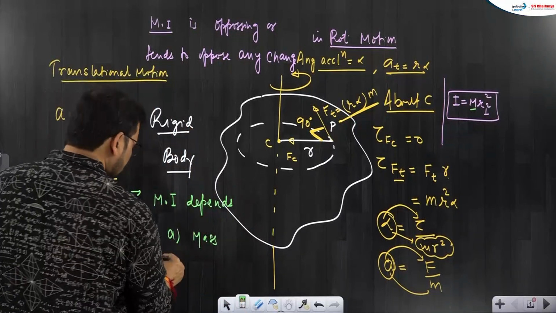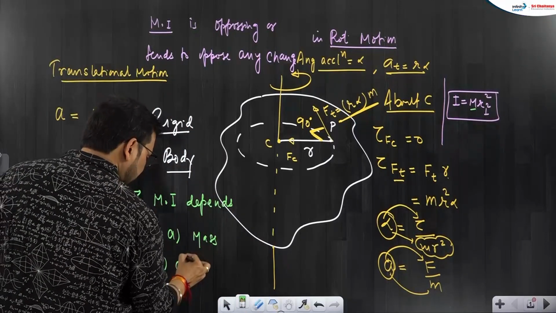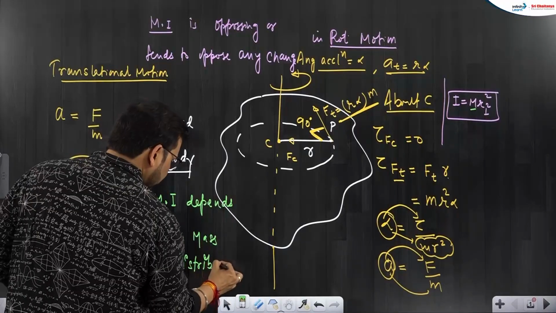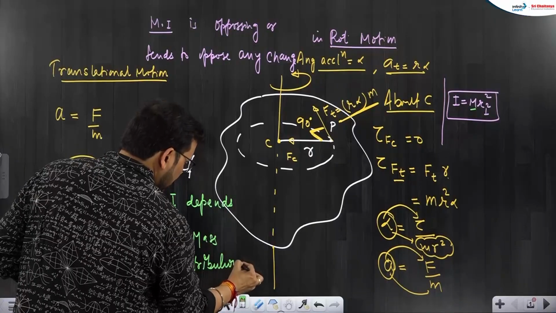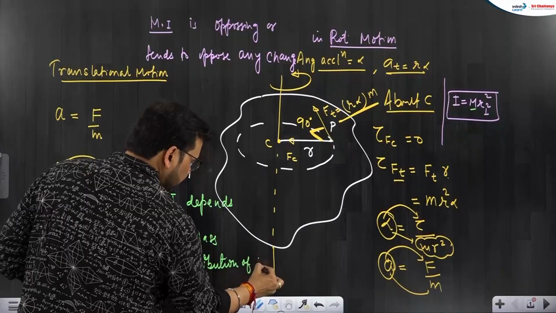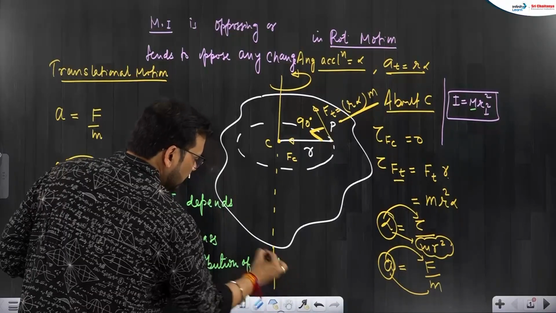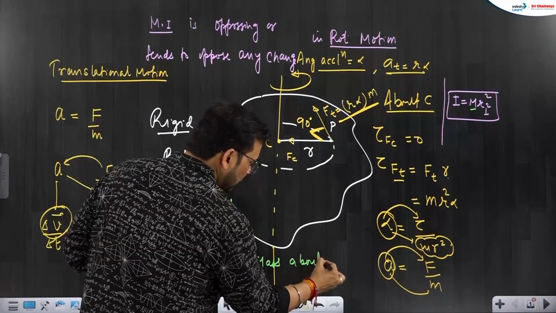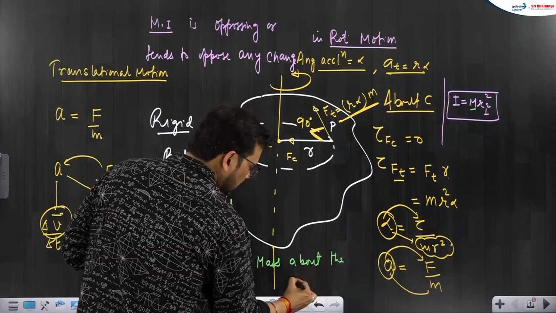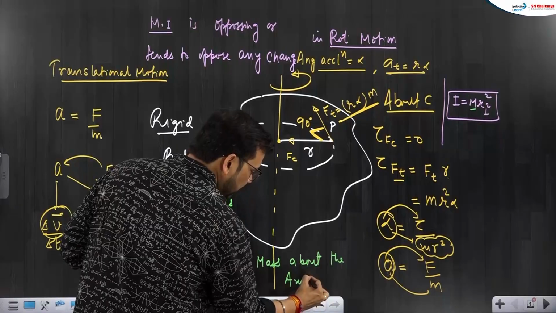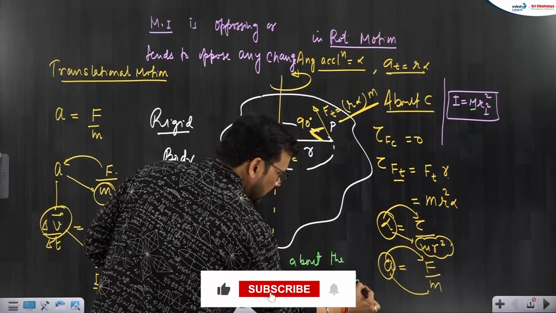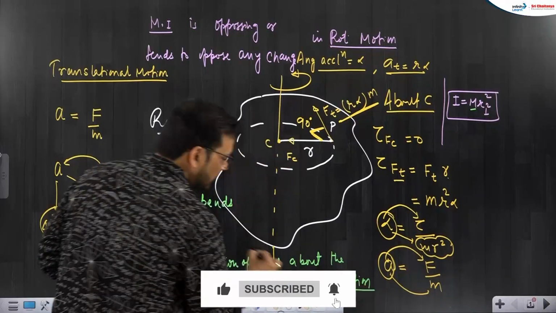The second quantity, if you will see, it is depending on distribution of mass about the axis of rotation. How the mass is being distributed is also very, very important.